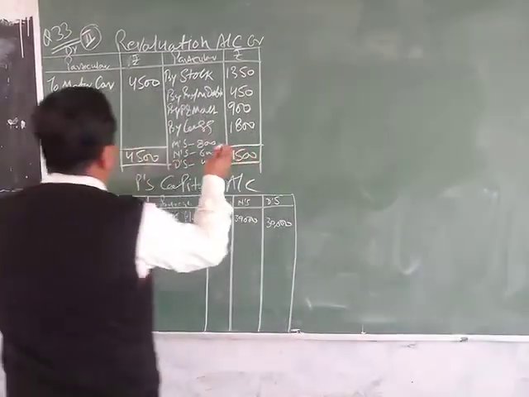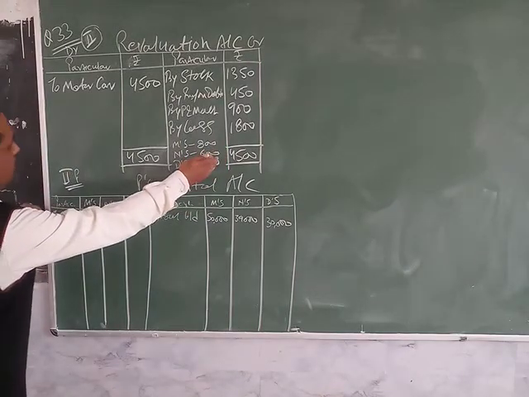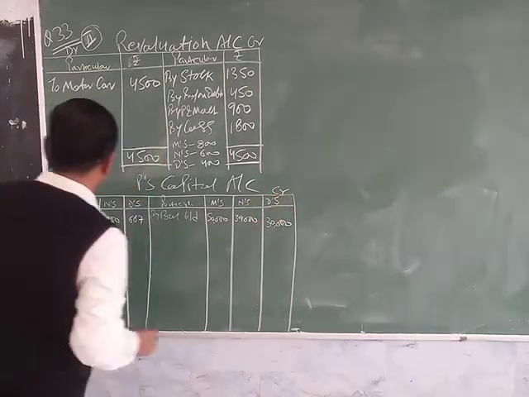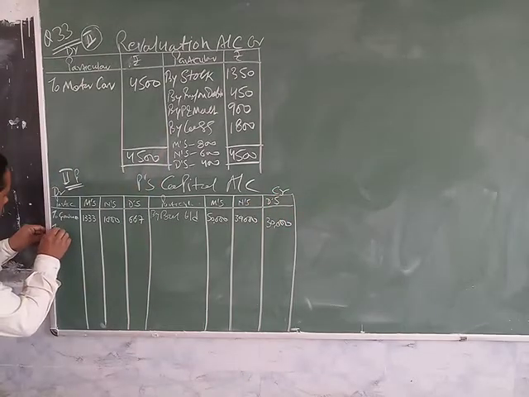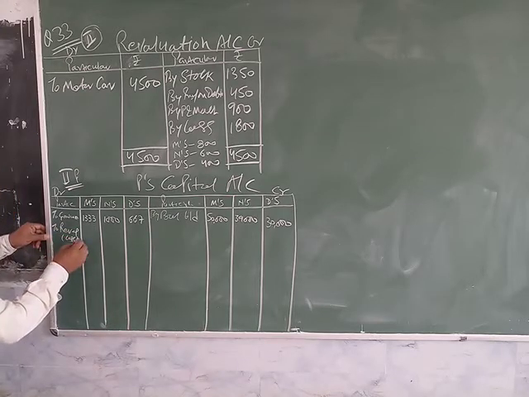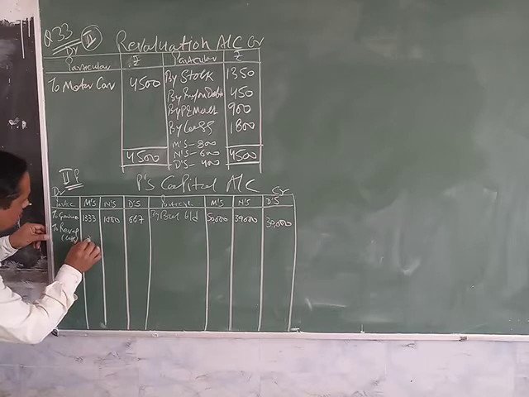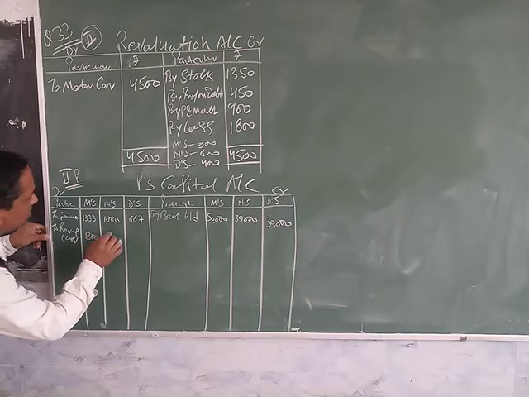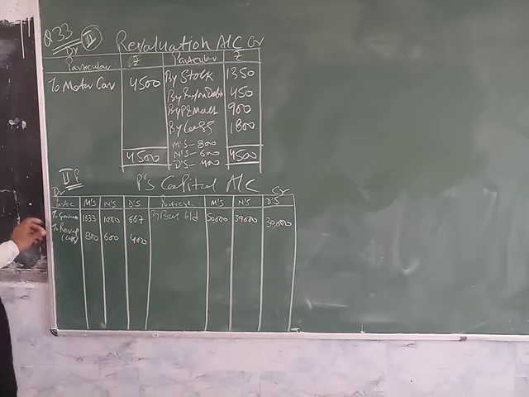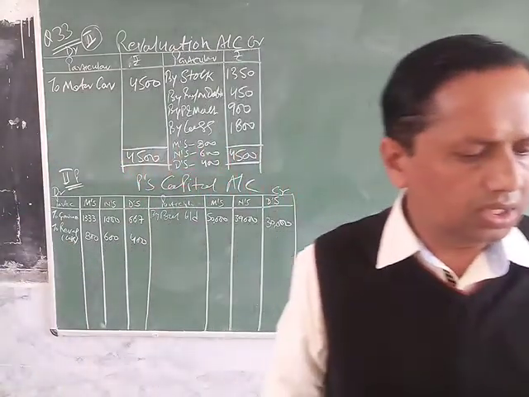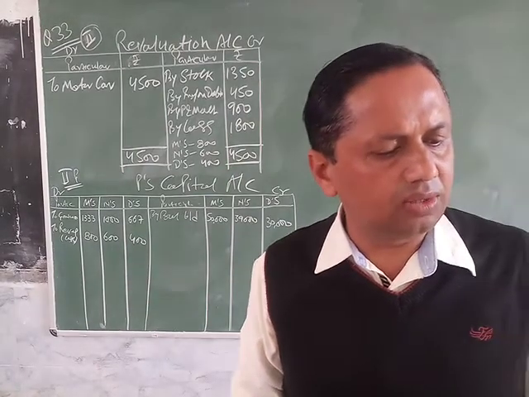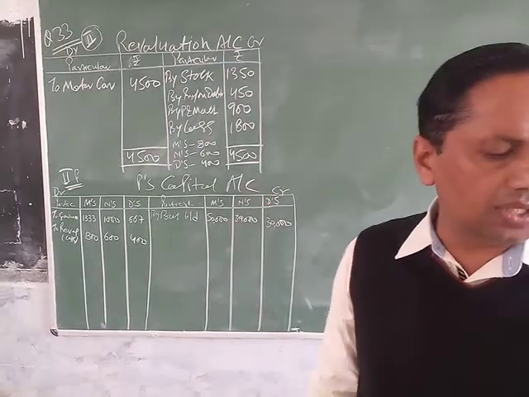After that, we transfer the loss on revaluation from the credit side to the debit side in the partners' capital account. So to revaluation loss, and the loss on revaluation is 800, 600 and 400. This loss is distributed. No other item is given to distribute in the partners' capital account.